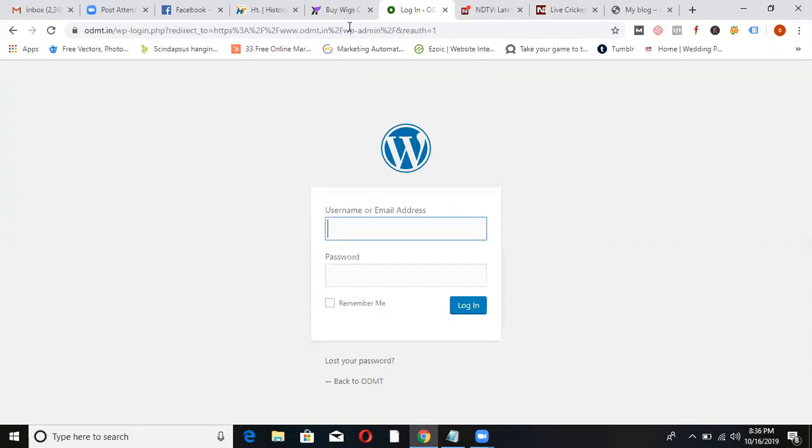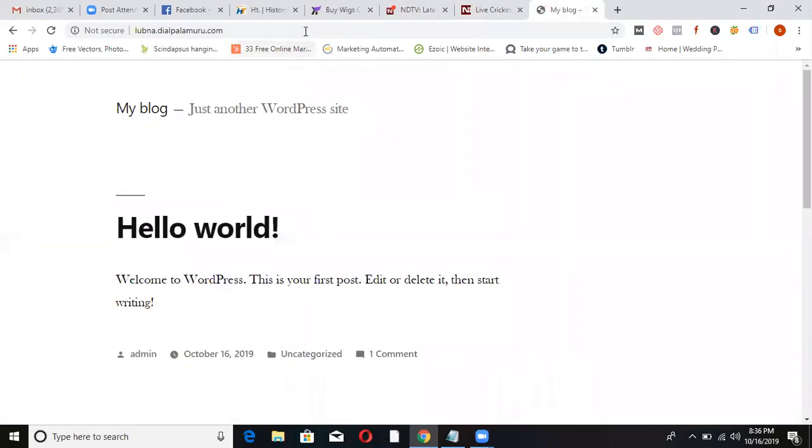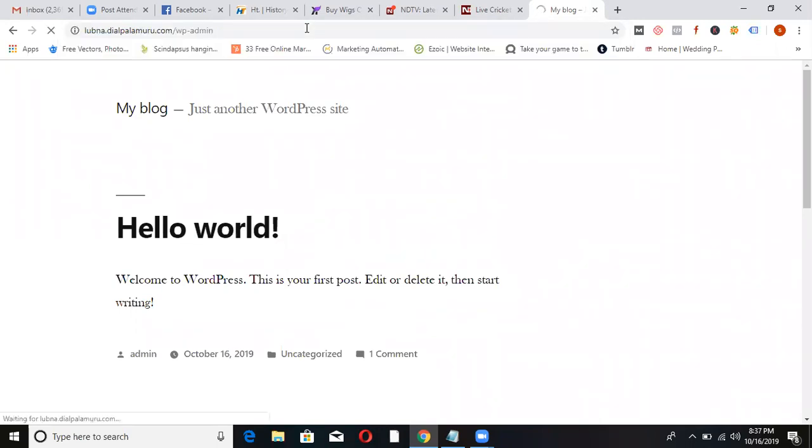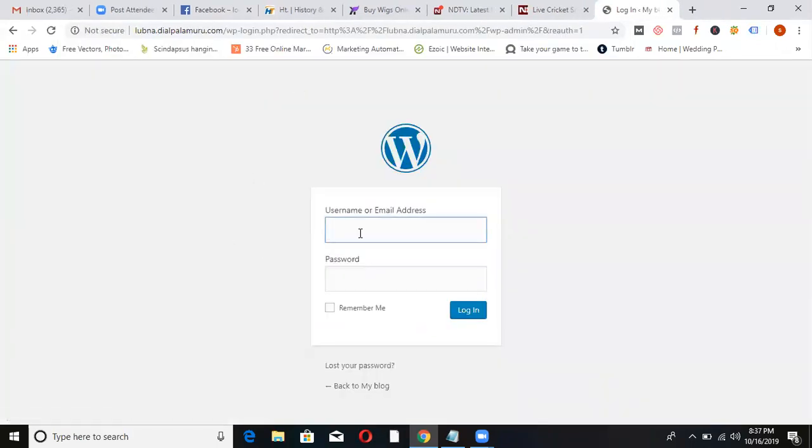Just enter it. Now, just now I created lubna.dialpalamuru.com. So type /wp-admin. WP means WordPress. Admin means you are the admin. Then it is asking you for a username and password. Because I created this, I have a username and password. Lubna, I'm going to send you the password anyway. All right.